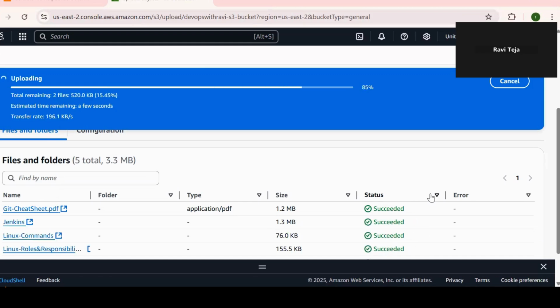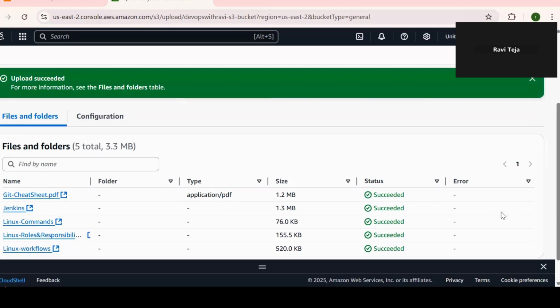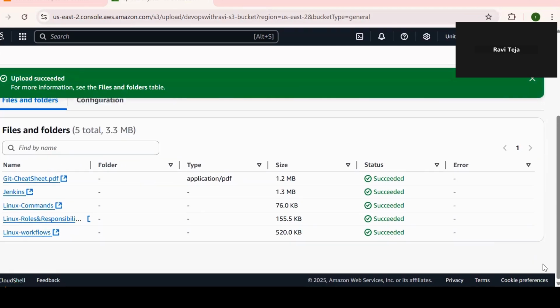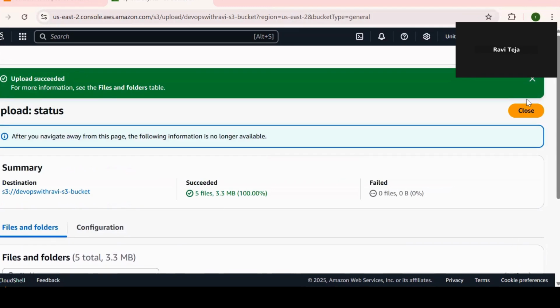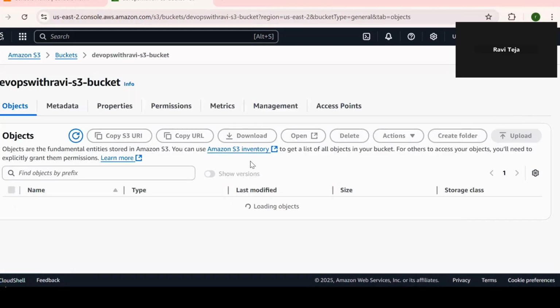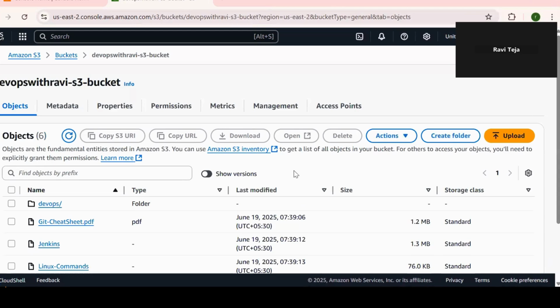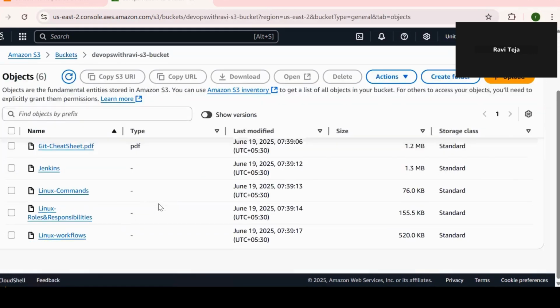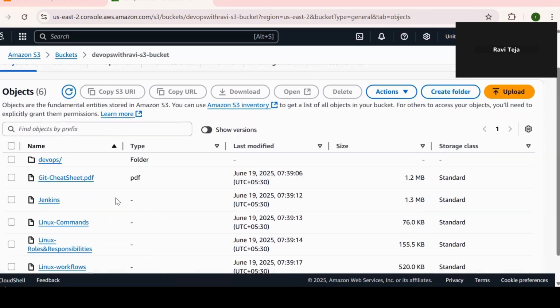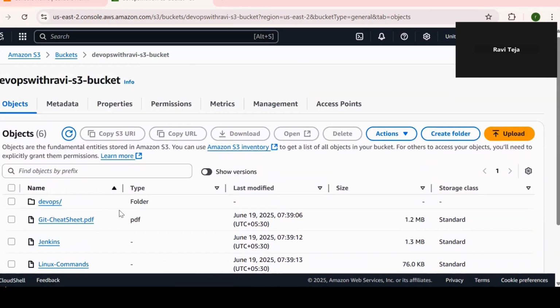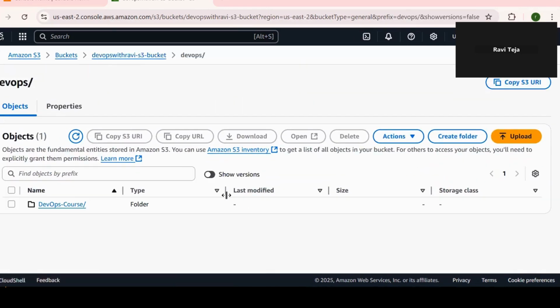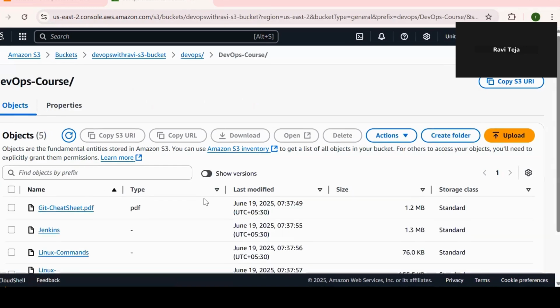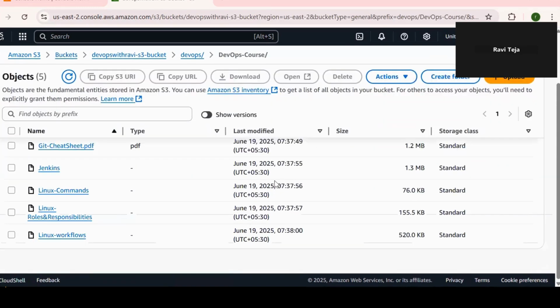Whatever the data we have, we can store the data in the S3 bucket. Whether it might be audio, video, text, whatever it is, you can store the data and retrieve the data as well. But you can't execute them. You click on buckets. This is our bucket, right? Click on this. In this, I have uploaded the data, so that's why this comes under here. Whenever you click on this folder, you can observe what data you have stored in that folder.